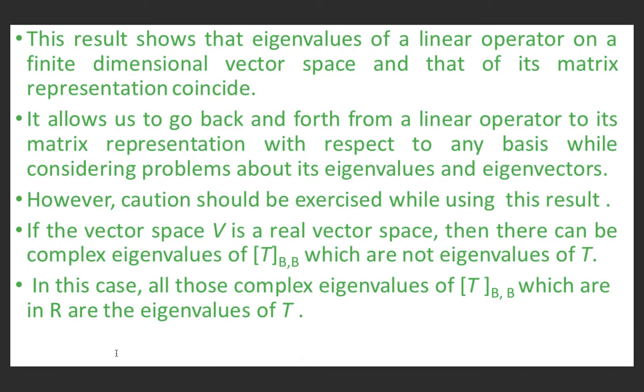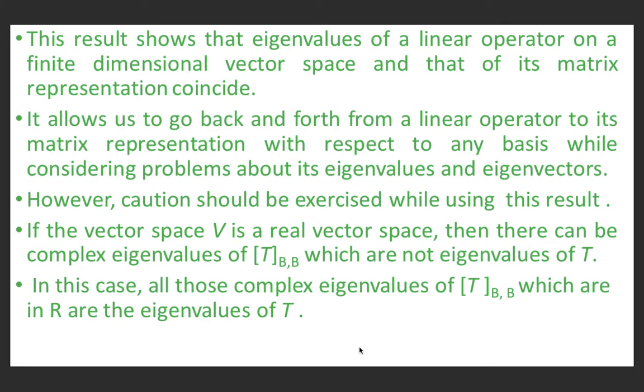This result shows that the eigenvalues of a linear operator on a finite dimensional vector space and those of its matrix representation coincide. It allows us to go back and forth from the linear operator to its matrix representation with respect to any basis while considering problems about its eigenvalues and eigenvectors.